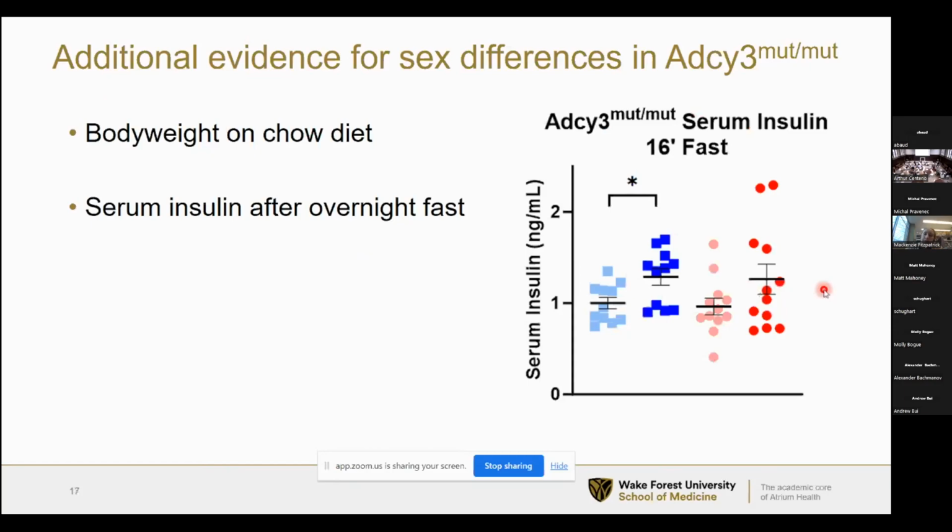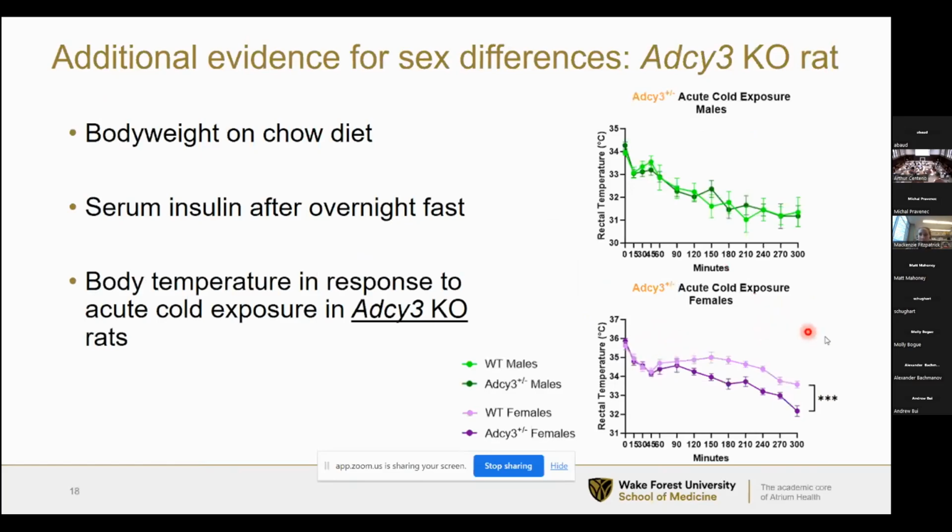We also found sex differences in serum insulin after an overnight fast. So we found that the mutant males, but not the mutant females, had significantly increased serum insulin. And we also see sex differences in a series of cold exposure studies that we're conducting. For these studies, we put the rats into a cold room and measure their body temperature as a way of measuring thermogenesis, which is also tied to energy expenditure.